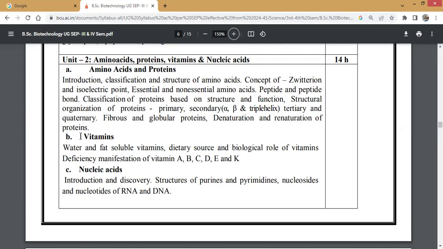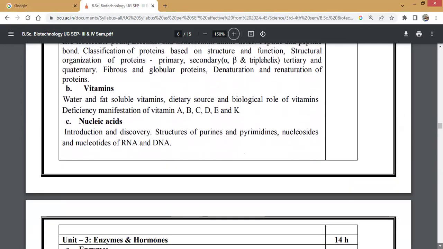Then under unit 2, part B, vitamins: water and fat soluble vitamins, dietary sources and biological role of vitamins, deficiency manifestations of vitamins A, B, C, D, E, and K. Then coming to nucleic acids, you need to study the introduction and discovery, the structure of purines and pyrimidines, nucleosides and nucleotides, and the structures of RNA and DNA. So this is all about unit 2: amino acids, proteins, vitamins, and nucleic acids.